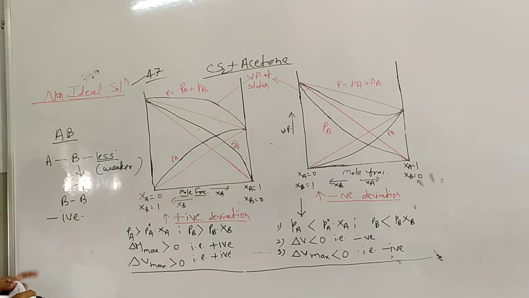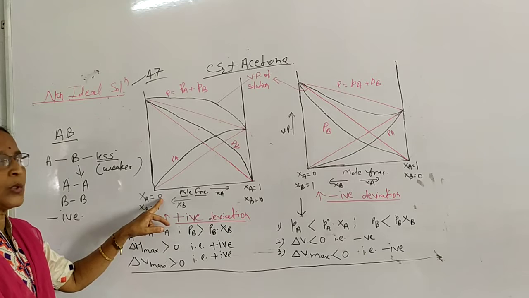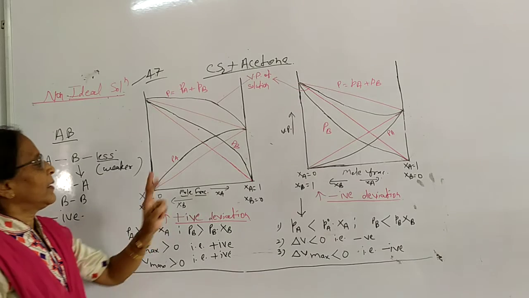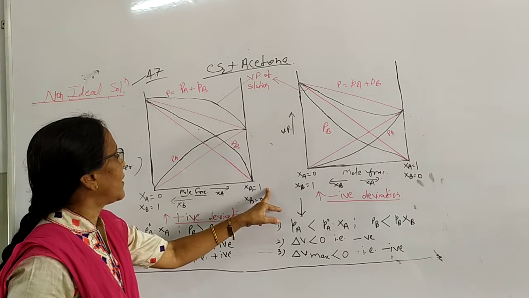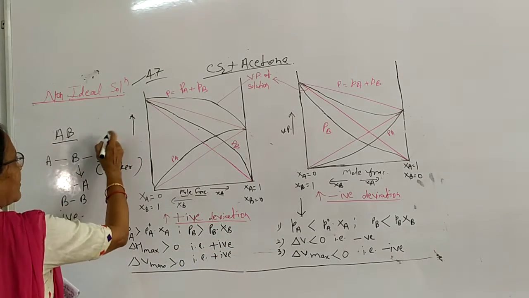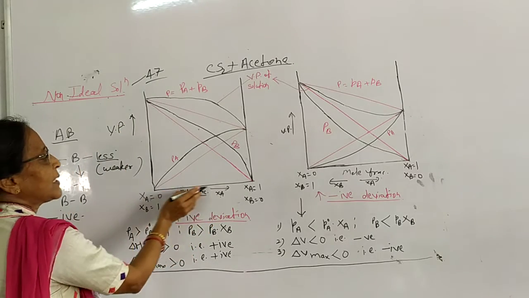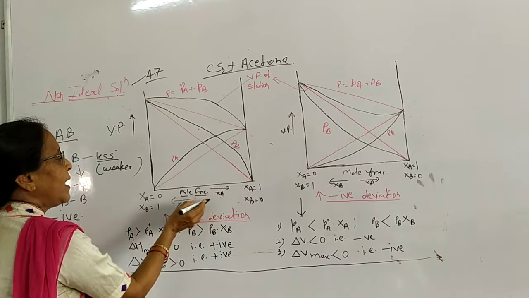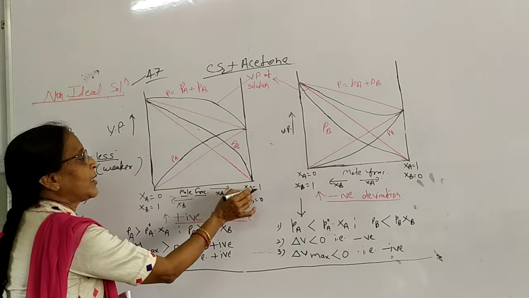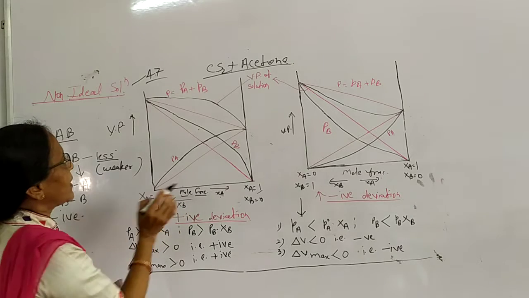Now for positive deviation, on this side XA is equal to 0 and XB is equal to 1. On the opposite side XA is equal to 1 and XB is equal to 0. Now we plot a graph between vapor pressure and mole fraction, XA on one side and XB on the other.